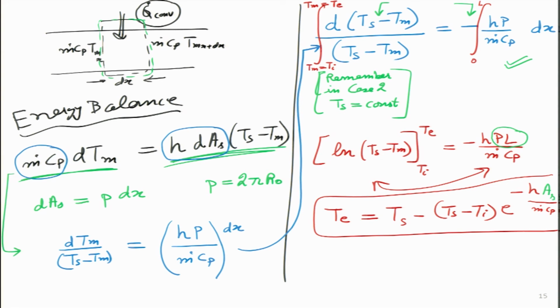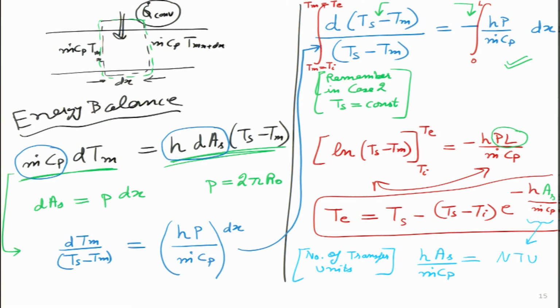One very important parameter we will now define over here, this is a very interesting thing, is this particular thing on the fraction over here. So, I will call it NTU, and this thing will be defined as h As divided by m dot Cp, and this NTU stands for number of transfer units. And let us learn what this NTU actually tells us about.